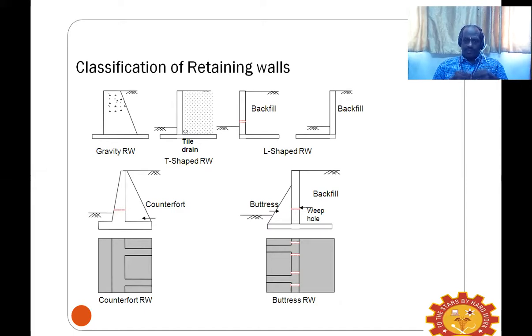As we discussed, we have counterfort, wherein we have intermittent supports with inclined walls, and the buttress wall is also the same kind, but the support is restricted to a certain height.